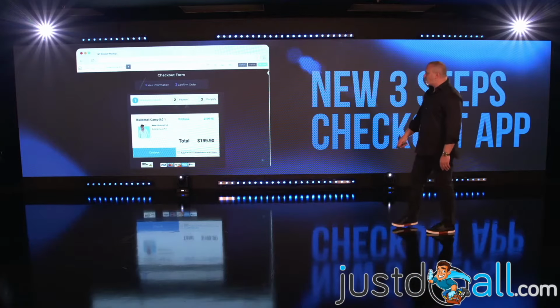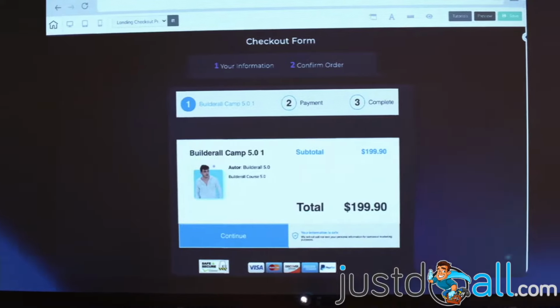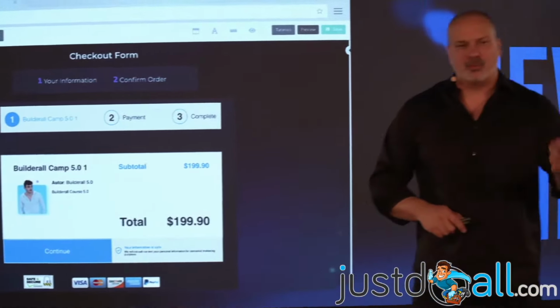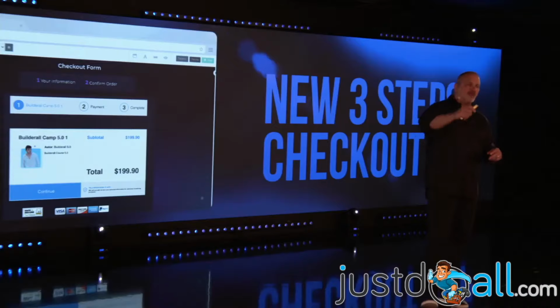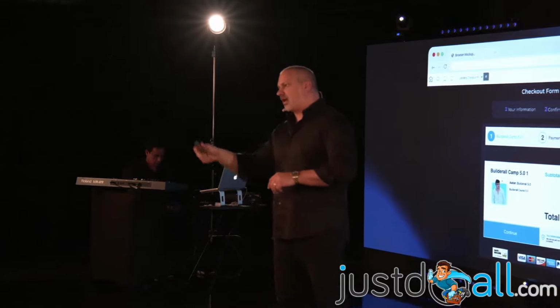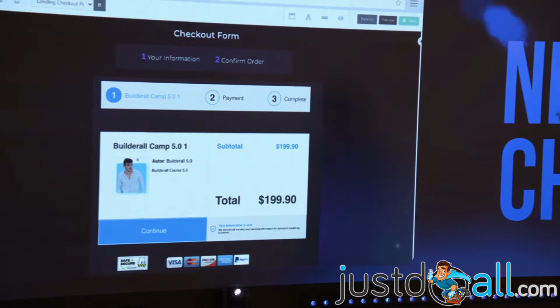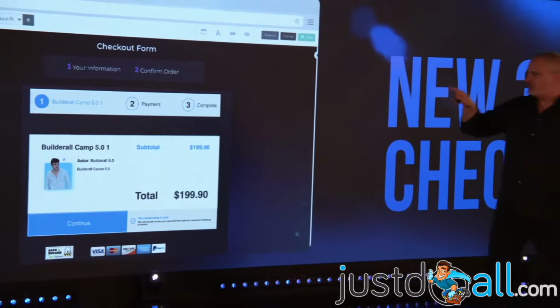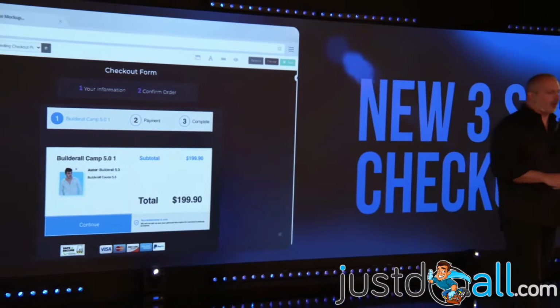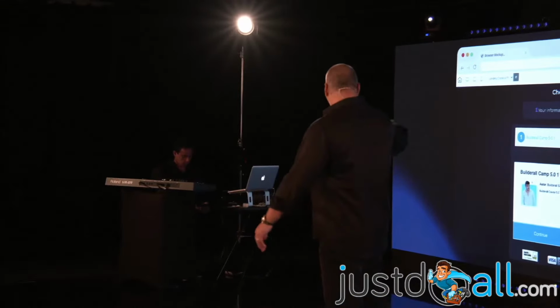New 3-step checkout. So inside Cheetah Builder, you already have the super checkout. But what you have there is the 2-step checkout for you to work with free product plus shipping, right? You didn't have the 3-step checkout, which is the conventional, traditional checkout. Now you do. When you bring the checkout to the page, you have the option to choose 2-step checkout or 3-step checkout. If you choose the 3-step checkout, it's going to be just like this, which is super beautiful, elegant. And actually, if you right click, you're going to be able to create your products, create your offer, the whole thing here. You don't have to go to the super checkout. You can do the whole thing here.